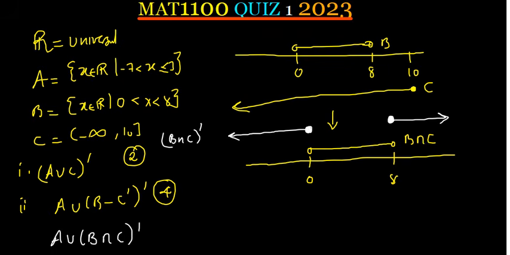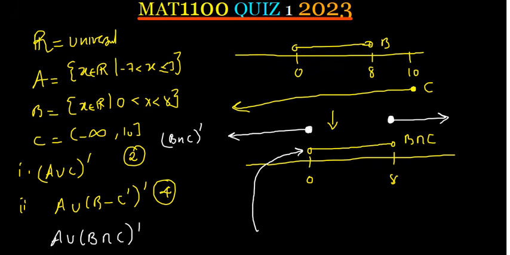So if you see the B intersection C I've written down here, because 0 is not part of B but it's part of C, so it is not part of the intersection. This is the one you're able to see here. It's not part. It's open there.